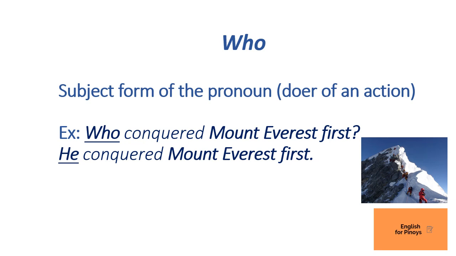For example, who conquered Mount Everest first? Right? Who conquered Mount Everest first? So who there is the subject and conquered is the action. Who's doing the action? It's the subject who. So if you answer that question, all you need to do is just replace who with he, or whatever subject is appropriate. So replace who with he, and then you have he conquered Mount Everest first. So he there is the subject, and the action is conquered. So he is doing the action, right? So in this particular example, we use the pronoun who.